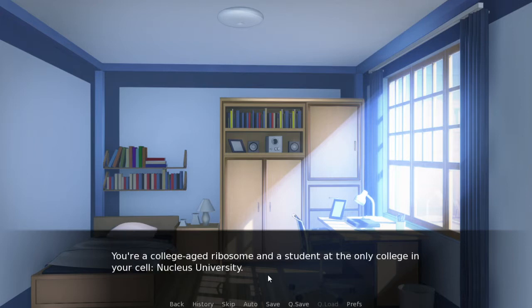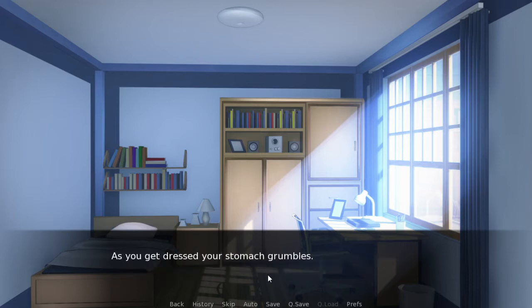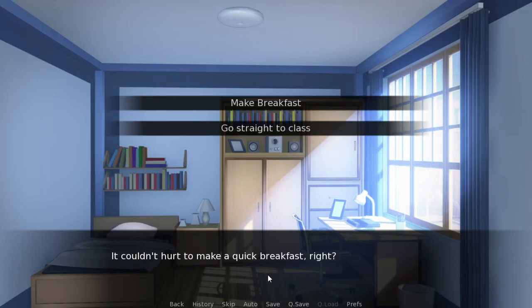You're a college-aged ribosome and a student at the only college in your cell, Nucleus University. It's the center of knowledge here, and the best place for you to learn the skills you need to be a mass of functional rRNA that produces proteins. As you get dressed, your stomach grumbles. I'm pretty hungry, though. It couldn't hurt to make a quick breakfast, right?